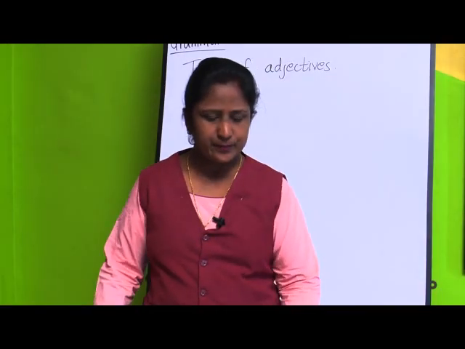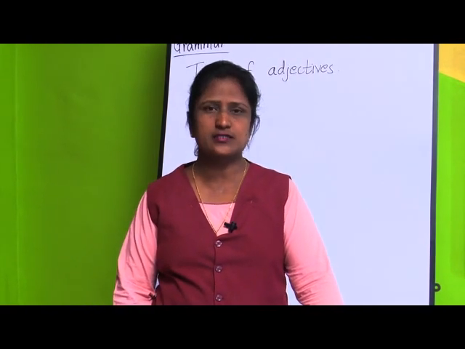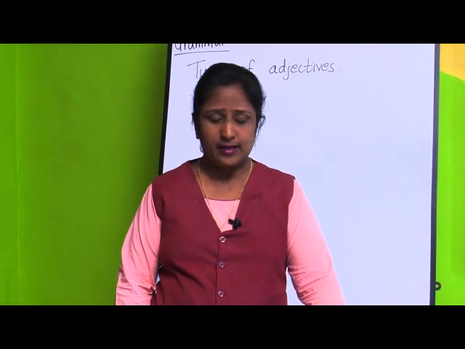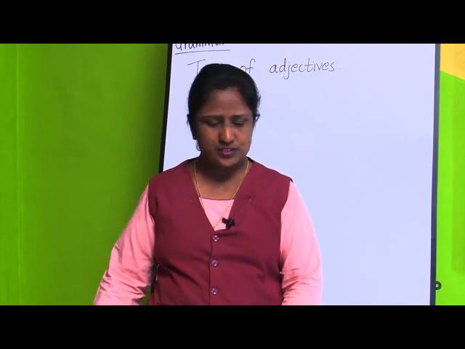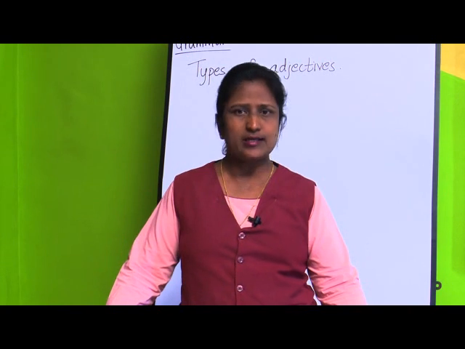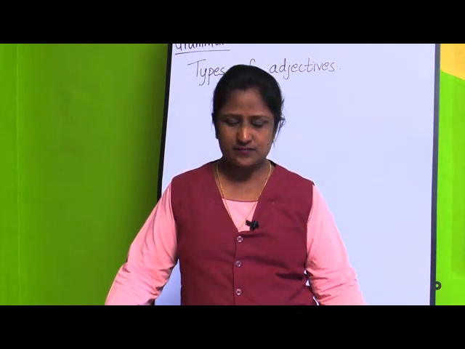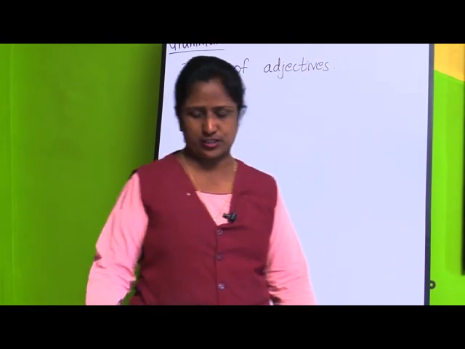See children, we have completed adjectives. What is an adjective? It describes a noun, that is a person, place, animal or thing, and we have seen the 4 types of adjectives in that. First we have seen adjectives of quality, then adjectives of quantity, adjectives of number and demonstrative adjectives. Now, we will be moving to the next type, that is interrogative adjective.